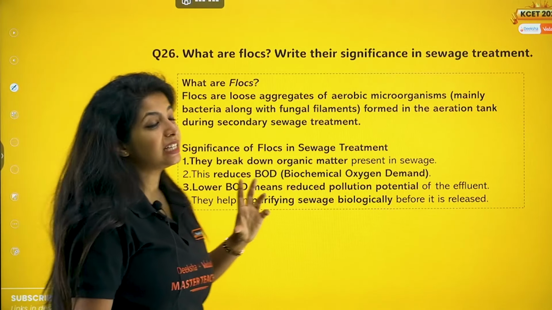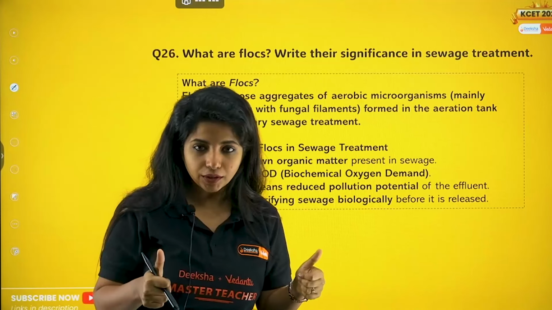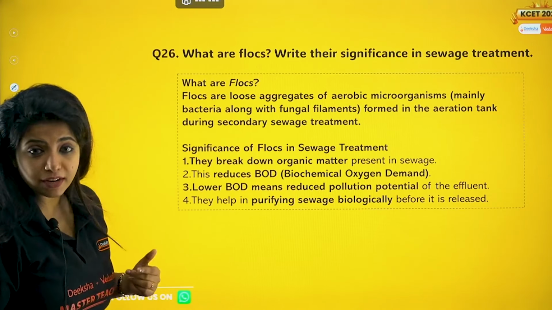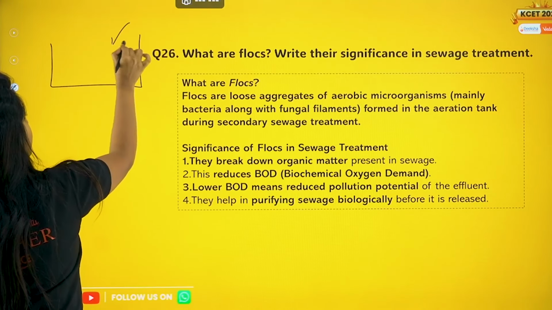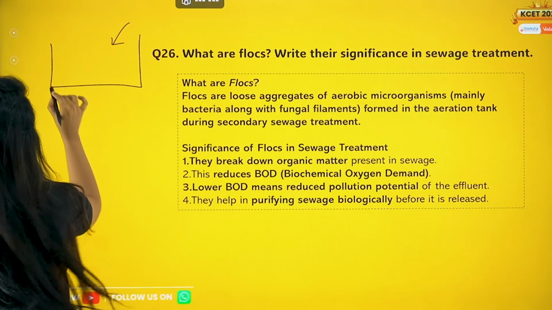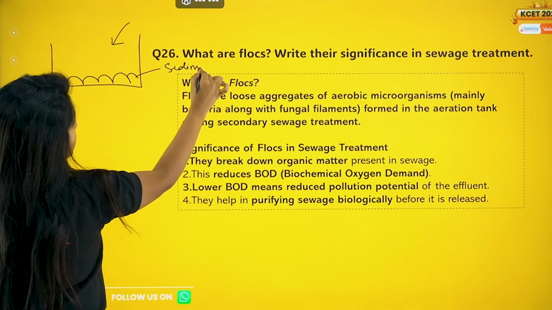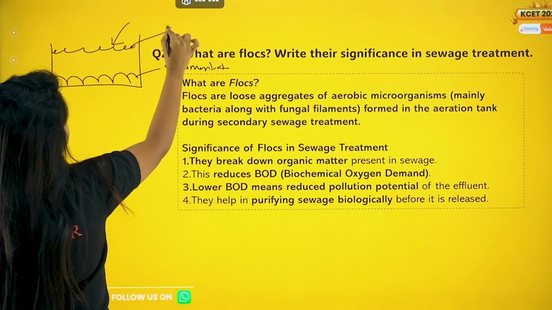Now, what are flocks? Write their significance in sewage treatment. Flocks and BOD is something very, very important for you. So, my dear children, usually when you do sewage treatment, there is a primary treatment, where whatever is there is put in a settling tank to settle down. Whatever sediments down, you remove through sedimentation. Whatever floats around, you remove through filtration.